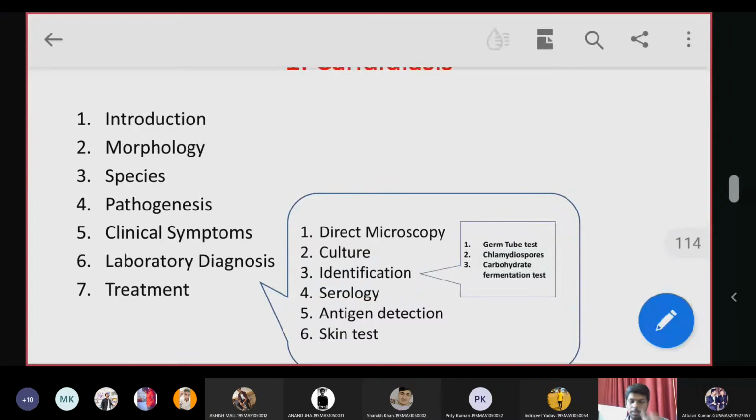Okay. So direct microscopy can be done with the help of KOH preparation. With 10% KOH, you can identify budding yeast cells, and cells containing pseudohyphae can be observed in the direct microscopy.